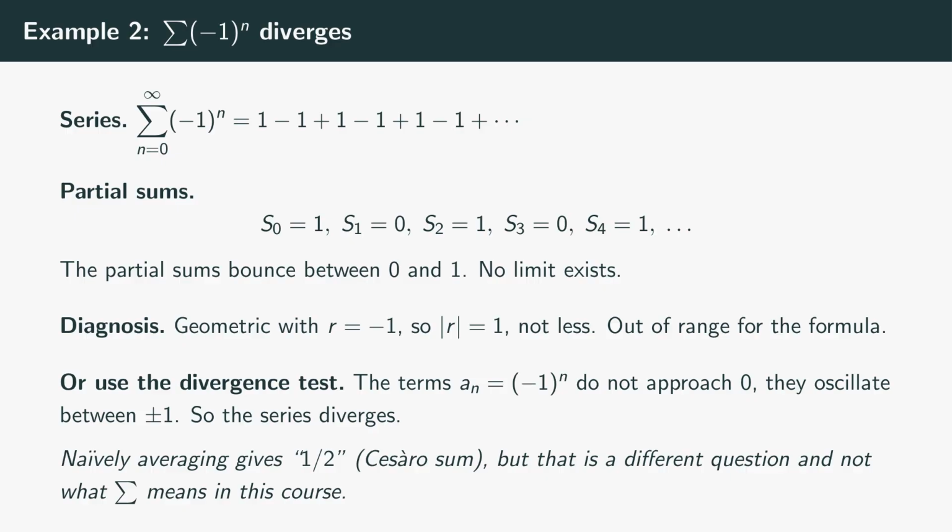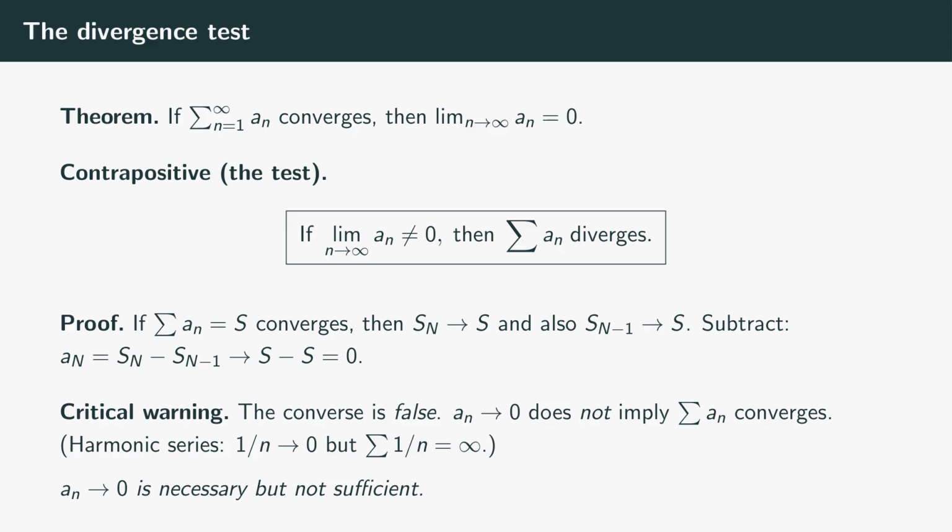An aside for the curious: there are exotic summation methods, Cesàro sums, Abel sums, in which 1 minus 1 plus 1 minus 1, and so on is assigned the value 1/2 by averaging the partial sums. These are useful in some advanced contexts. But in this course, the sum of a sub n always means the limit of ordinary partial sums, and by that standard, this series diverges. Don't be tricked.